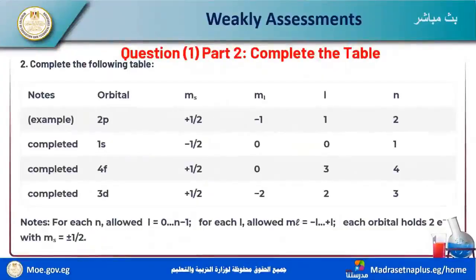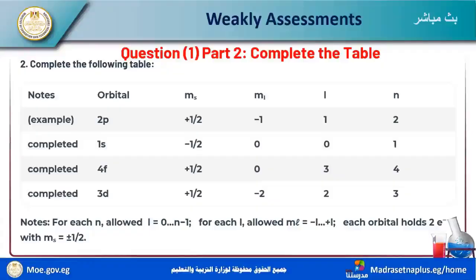Now discuss and complete the following table: 2p, 1s, 4s, 4f, 4d. n allows l equals 0 to n minus 1. l allows ml from negative 2 to positive 2, negative 1 to positive 1.